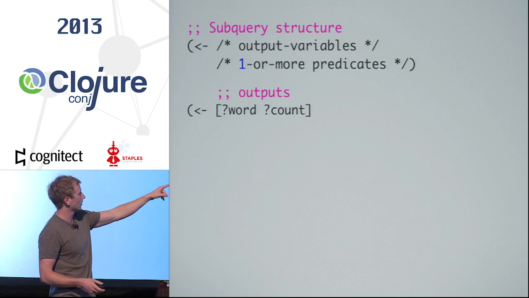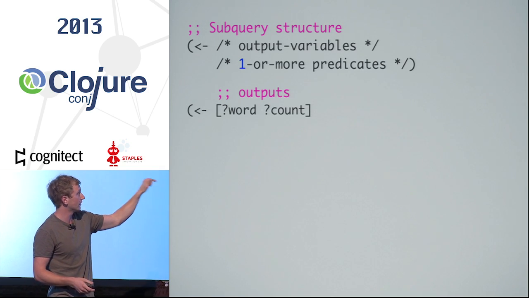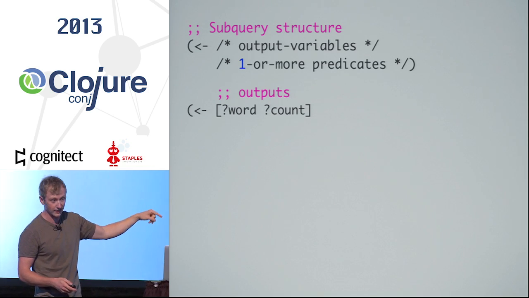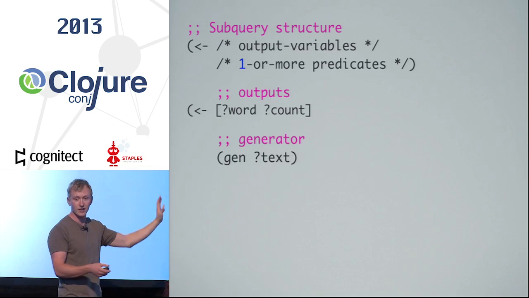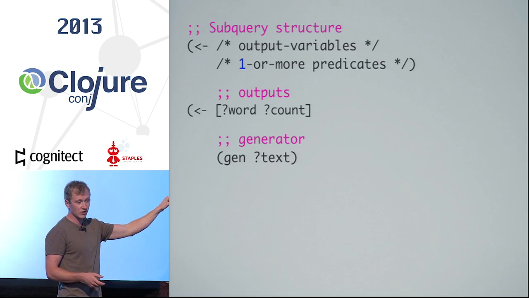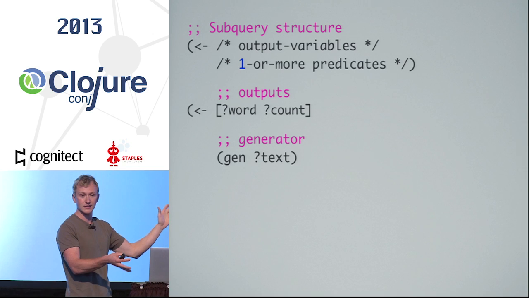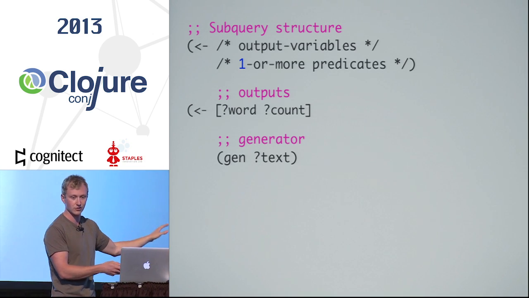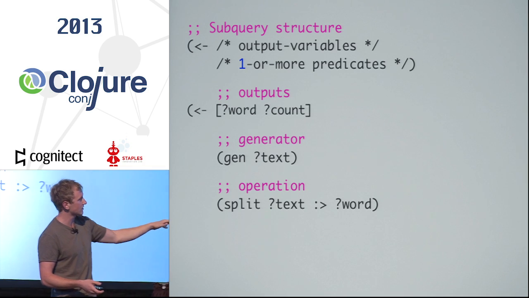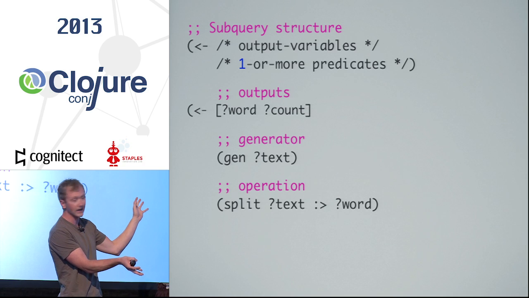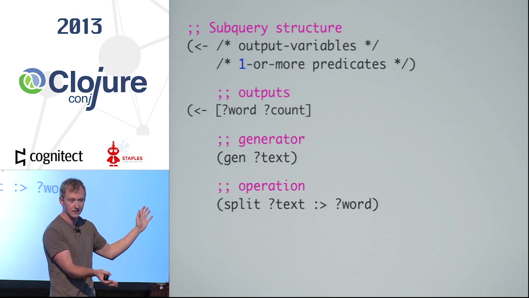So in our example, the word count, the subquery said, I promise I will create constraints for the variables word and count. And the logic variables are prefixed with a question mark. Here's a generator. Text is coming out of this thing, or alternatively, you can say the text variable is constrained to come out of this generator. This one's an operation. It's saying you can make words by finding every possible solution to splitting the text.